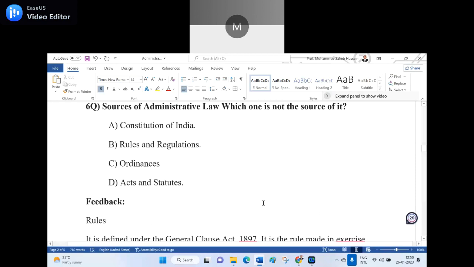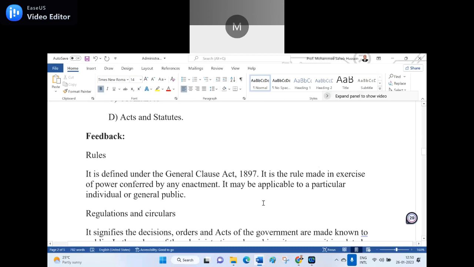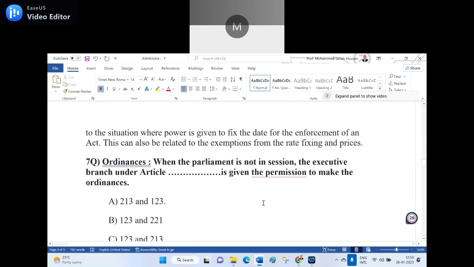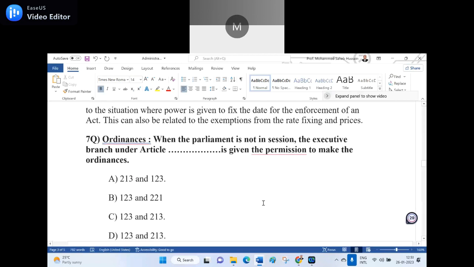Sir. Good. Next, seventh question. Ordinances. When the parliament is not in session, the executive branch under Article dash is given the permission to make the ordinances. Option A, Article 213 and Article 123. Option B, Article 123 and Article 221. Option C, Article 123 and Article 213. Option D, Article 123 and Article 213.